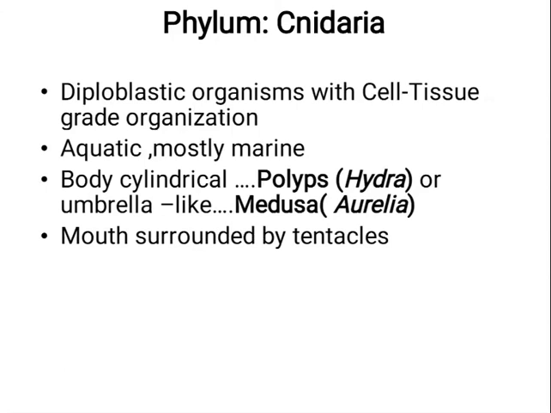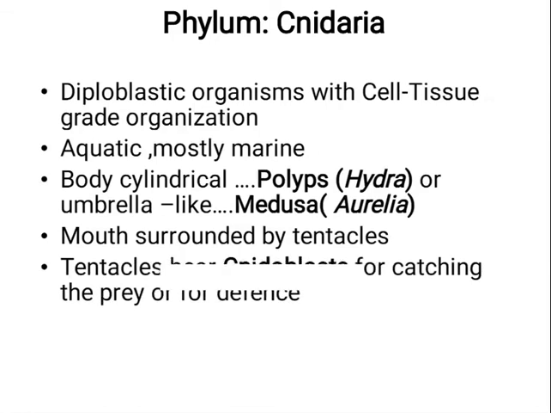As I told you, they are slowly evolving into high grade animals. So they have a mouth surrounded by tentacles. Now let us see what are the functions of tentacles. They help them in defense, that is to protect their body, and also they help the animal in catching its prey.